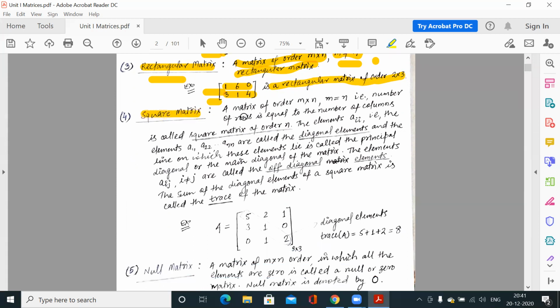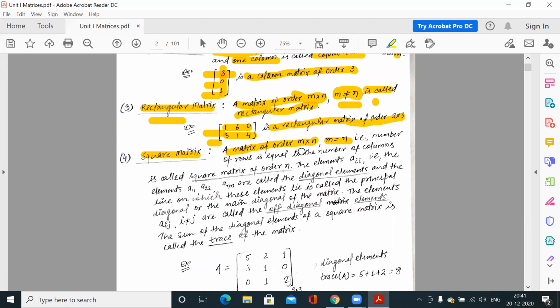Now square matrix, a matrix of order m by n. Now we have m equal to n. So any matrix of order m by n is either rectangular or square. When the number of rows is equal to the number of columns, it is a square matrix, and when the number of rows is not equal to the number of columns, it is a rectangular matrix. So we have this case now, m is equal to n, that means the number of columns and the number of rows are equal in the matrix, then it is a square matrix. It is called a square matrix of order n.